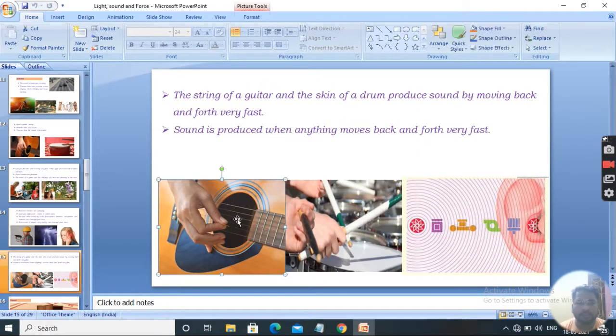Look at this picture. The string of a guitar and the skin of a drum produce sound by moving back and forth very fast. Look at this picture. That is the back and forth type of movement that takes place very fast. Sound is produced when anything moves back and forth very fast. Look at the picture here. Sound is produced when anything moves back and forth very fast.